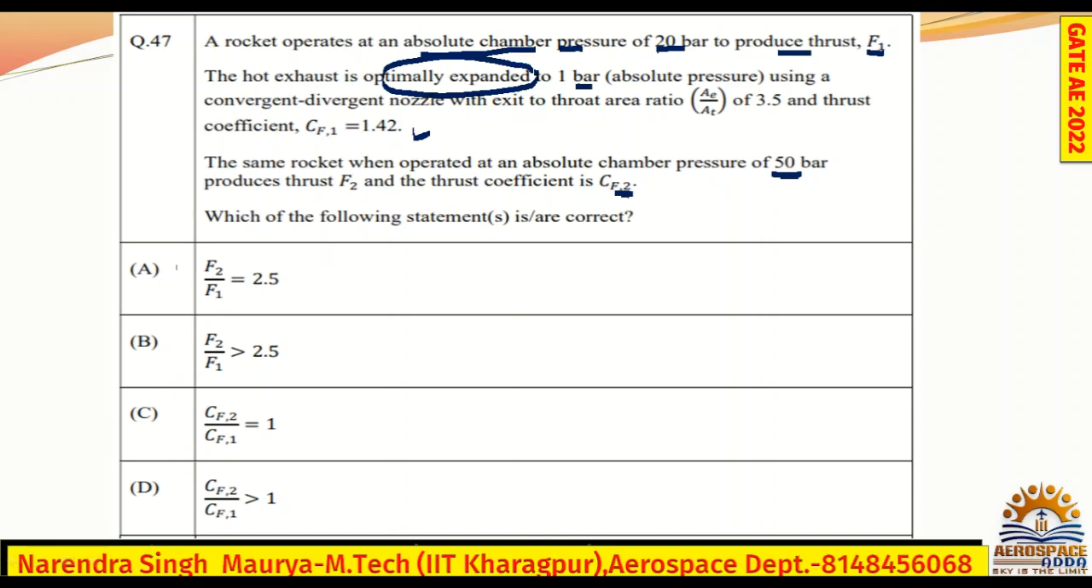The options are: F2 by F1 equals 2.5, F2 by F1 greater than 2.5, CF2 by CF1 equals 1, CF2 by CF1 is greater than 1. So this is an MSQ, multiple select question, so more than one option can be correct. All right, now we'll try to solve this problem.